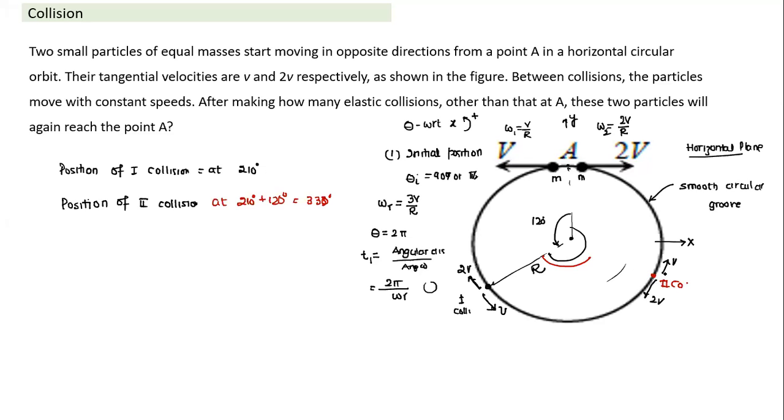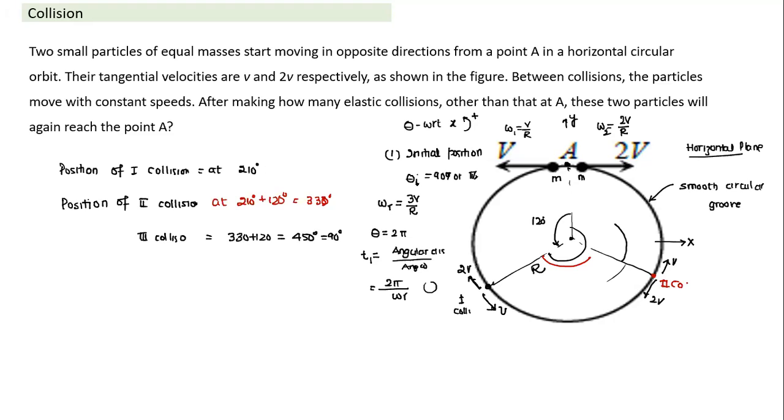Now, where will the third collision take place? The third collision will take place from this side, where the one moving slower goes another 120 degrees. If I add 120 to 330, where is the position of the third collision? At 330 plus 120 degrees, which becomes equal to 450. 450 is nothing but 90 degrees. The third collision will take place at A. So that's how we calculate here.